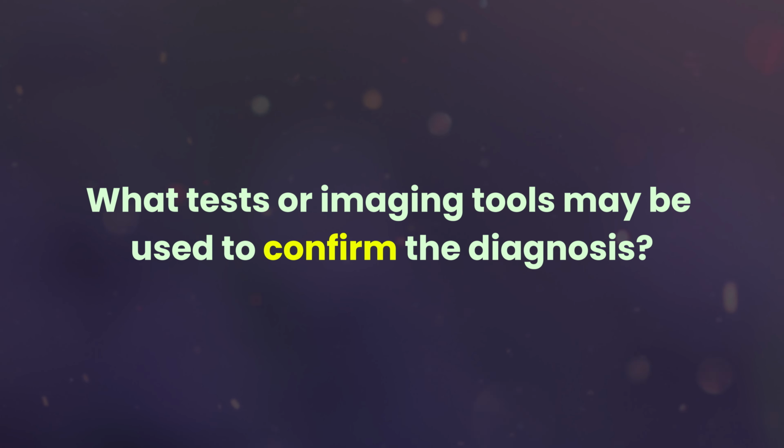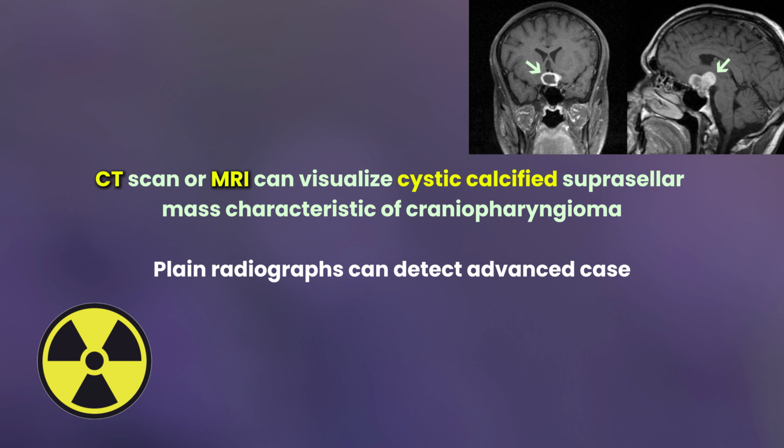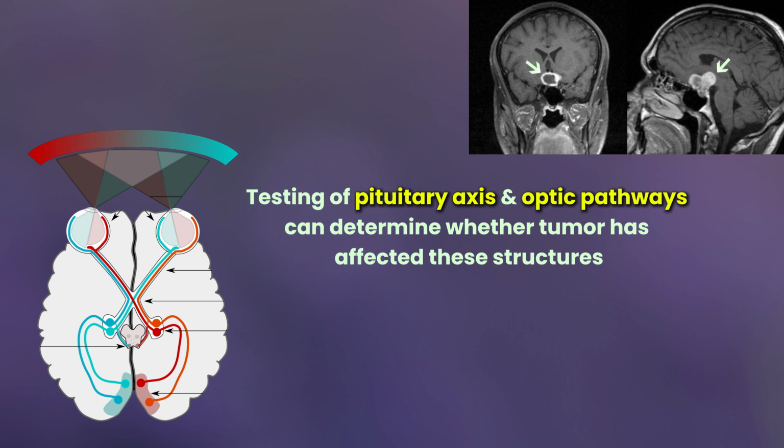What tests or imaging tools may be used to confirm the diagnosis? CT scan or MRI of the head can visualize the cystic calcified suprasellar mass characteristic of craniopharyngioma. Plain radiographs of the skull can detect advanced cases. Testing of the pituitary axis and optic pathways can determine whether the tumor has affected these structures.